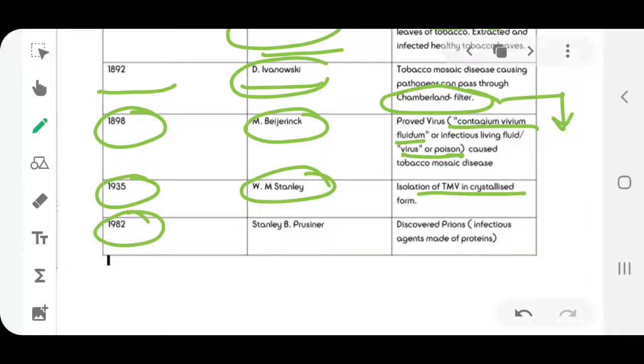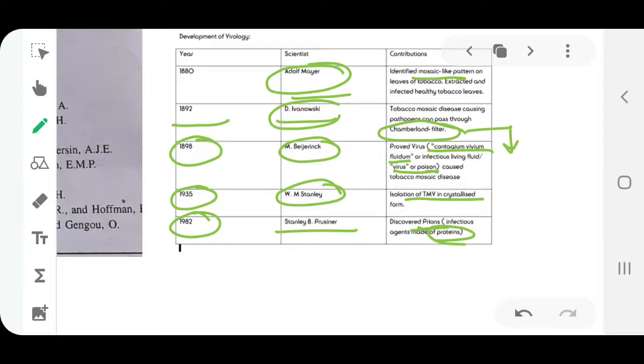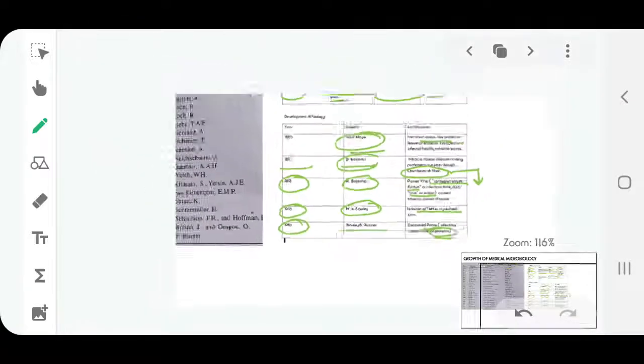Around 1982, Stanley B. Prusiner discovered another infectious agent which was not as big as bacteria. It was like viruses, because viruses also have proteins and nucleic acids. Similarly, this was called prions, and the infectious agents were proteins, prion proteins, PrP. We will be studying this in detail in another topic in this first semester itself. So this is how the development of virology happened.